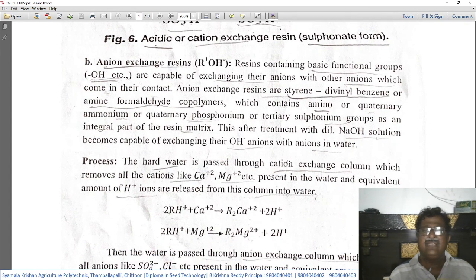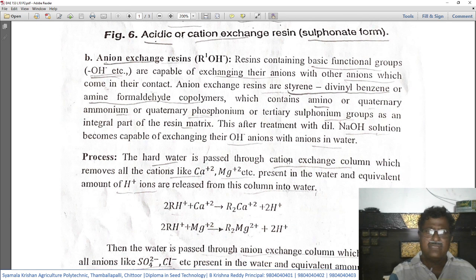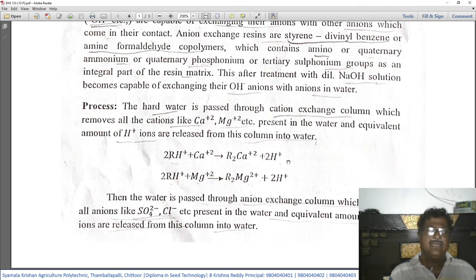After treatment with diluted sodium hydroxide solution, they become capable of exchanging their OH ions with anions in water. So these materials, after being treated with diluted sodium hydroxide solution, become capable of exchanging their hydroxyl ions with the anions present in the hard water. Okay, so now the concept is understood. Let us see the process.